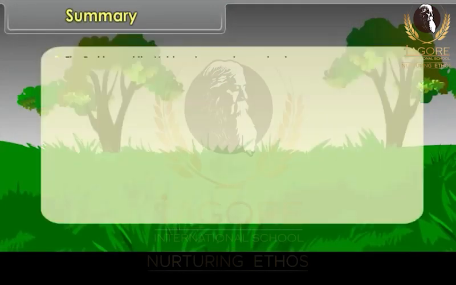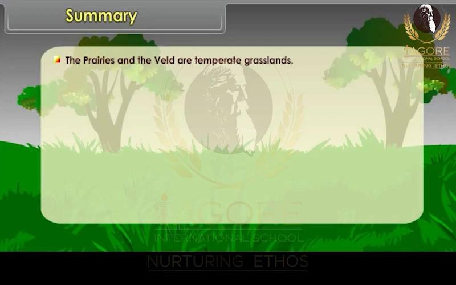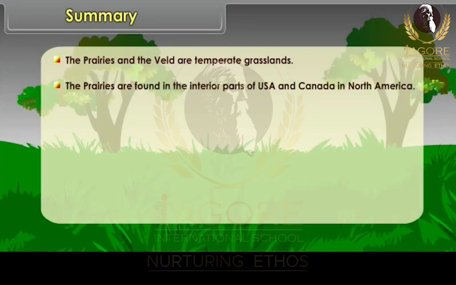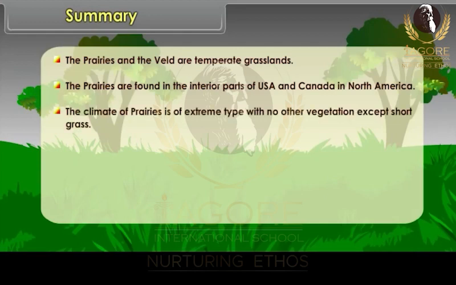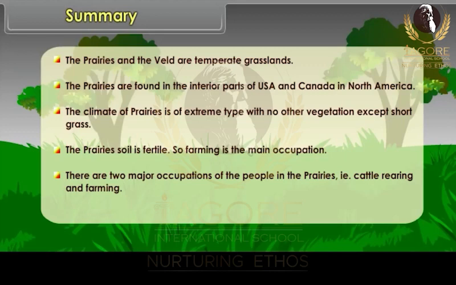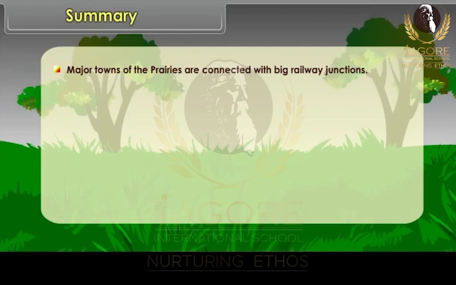Summary. The prairies and the Veld are temperate grasslands. The prairies are found in the interior parts of USA and Canada in North America. The climate of prairies is of extreme type with no other vegetation except short grass. The prairie soil is fertile, so farming is the main occupation. There are two major occupations of the people in the prairies, that is, cattle rearing and farming. Wheat farming is the main agricultural activity on the prairie land. Major towns of the prairies are connected with big railway junctions.